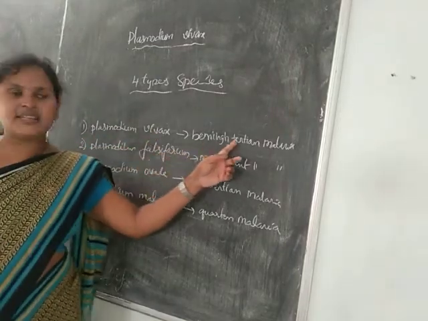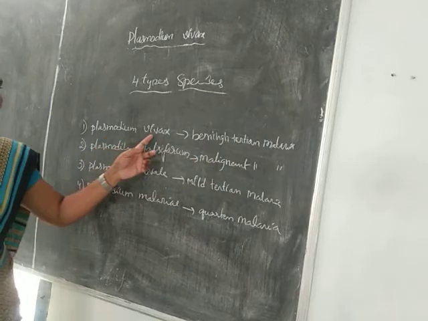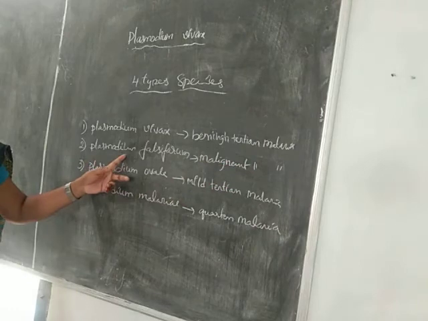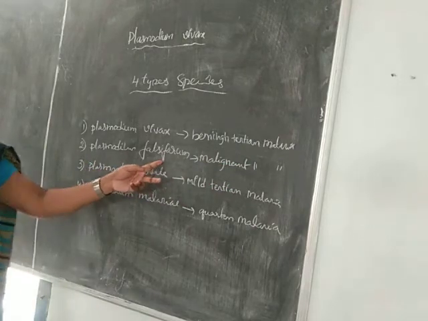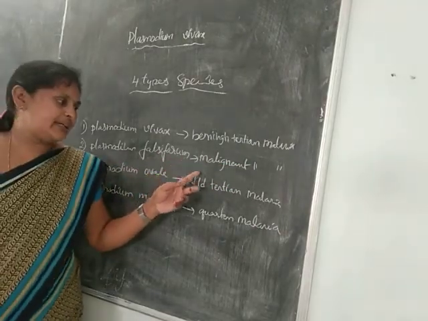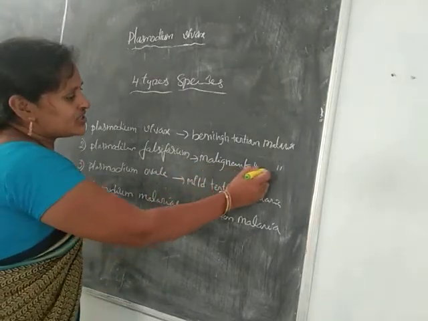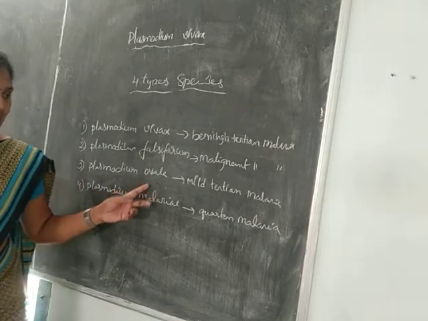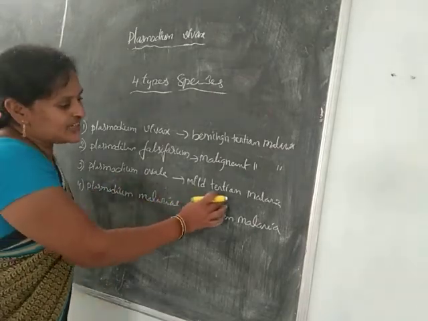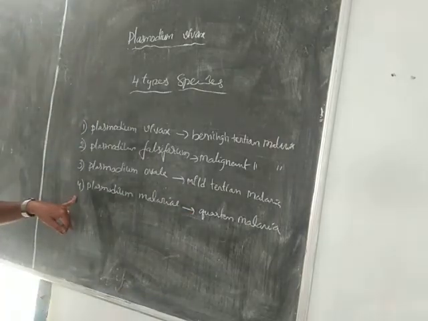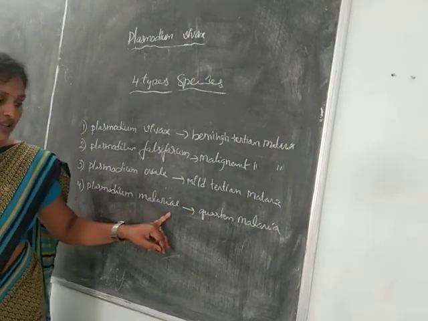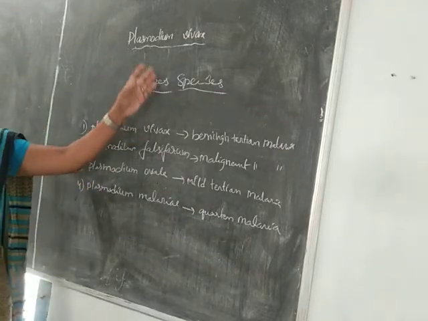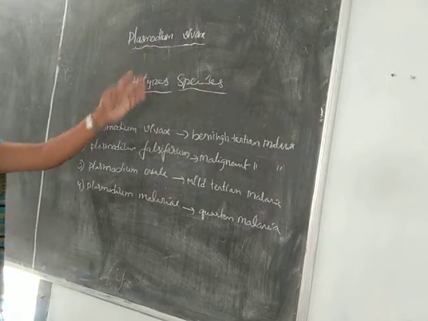It causes benign tertian malaria. Next, the second one is Plasmodium falciparum. The disorder it causes is malignant tertian malaria. The third one is Plasmodium ovale. The disorder it causes is mild tertian malaria. And the fourth one is Plasmodium malariae, which causes quartan malaria. So these are the 4 main types of species of Plasmodium.